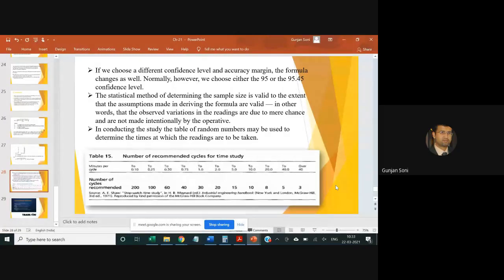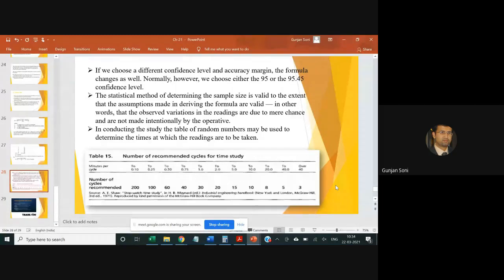Actually, in a shorter duration work cycle, if it is a very small job and you break it into elements, the chances of variation will be higher because it is very short, and your observation might not be precise to the minute. So in order to get a certain average, you need to do more sampling.